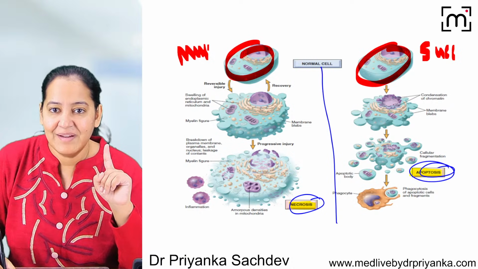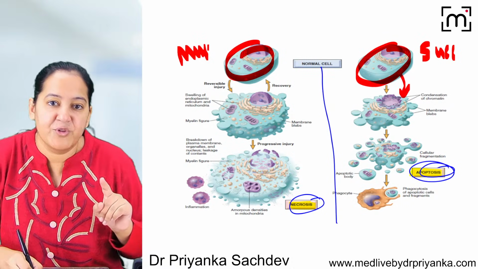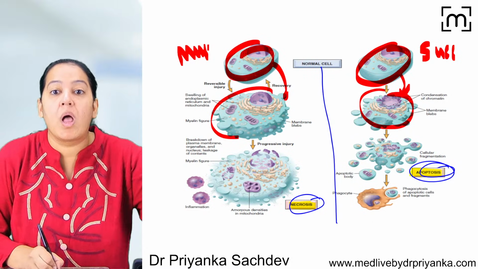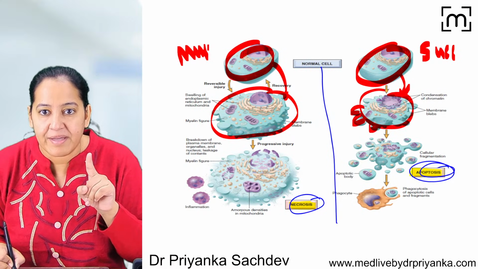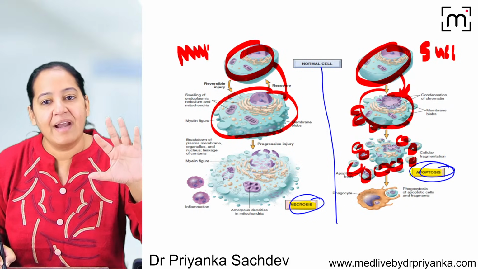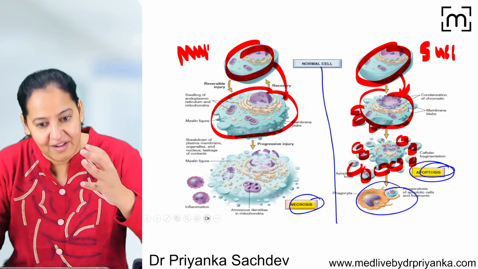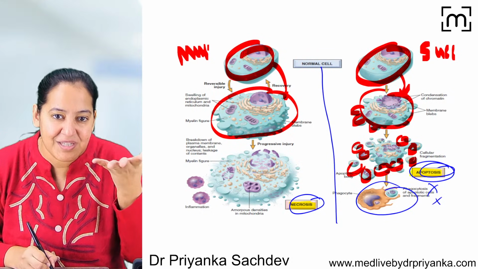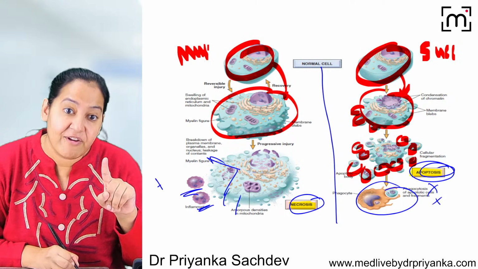You can understand. So here the cell is shrinking. Appreciate the size here. And here the cell is swelling. Appreciate the size here. You can yourself appreciate. Here it's shrinking and here it's swelling. The first thing: since it's shrinking, it is converting into multiple apoptotic bodies. All the apoptotic bodies separate from the main cell, forming blebs. And in the end, a phagocyte will come and engulf all of them. No leakage, no inflammation. But here the cell is bursting out, everything leaks out. So it is attracting the neutrophils. Leakage is there, inflammation is there.